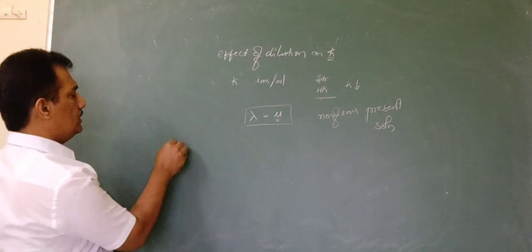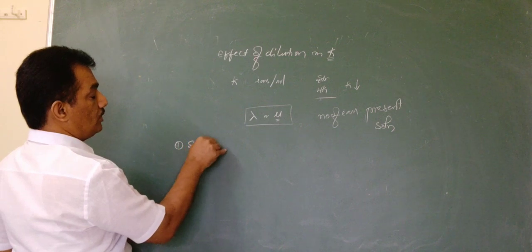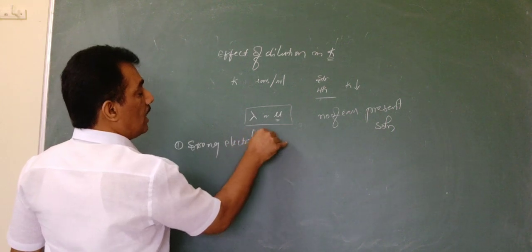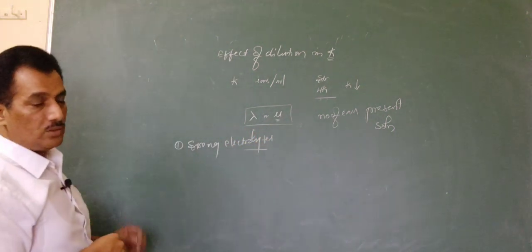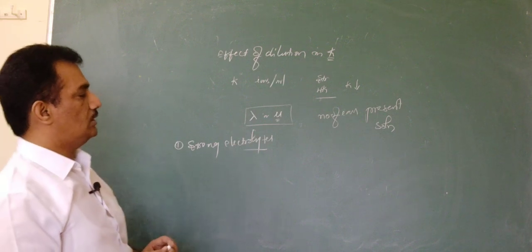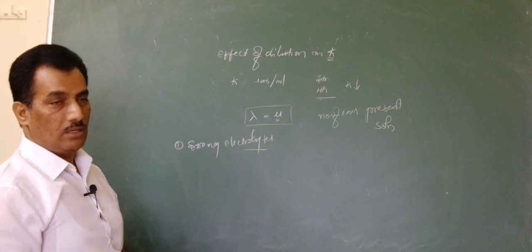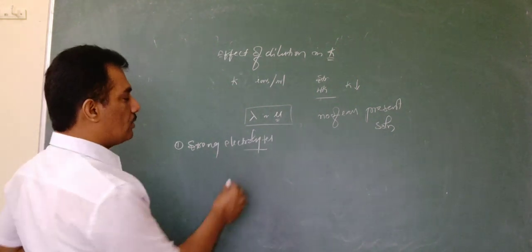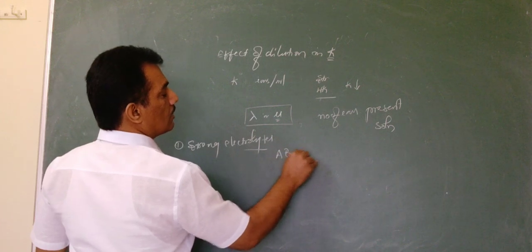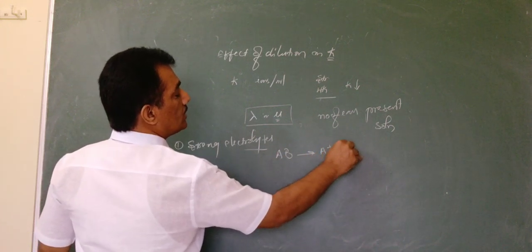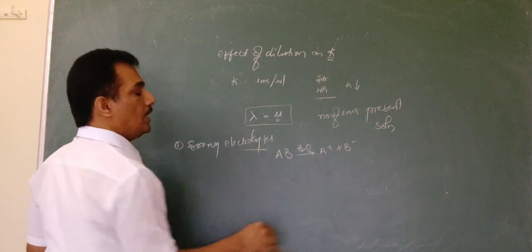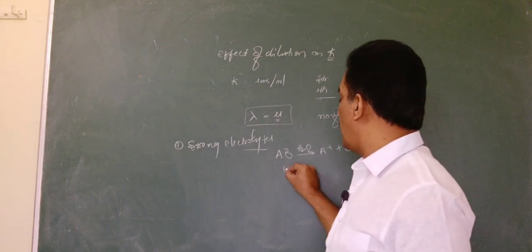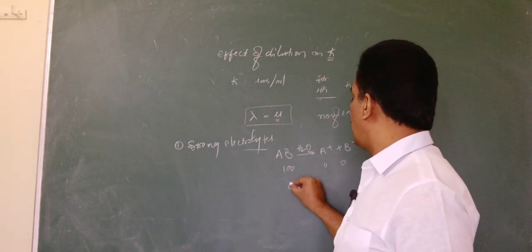Let us first consider the strong electrolyte, and you follow keenly, because at the end of this I will pose some questions to you. So observe keenly what is happening for strong electrolyte and for weak electrolyte. Now let us consider strong electrolytes. A strong electrolyte by definition is any electrolyte that undergoes 100% ionization at any dilution. At any dilution it undergoes 100% ionization.